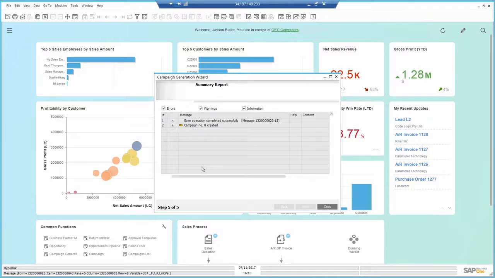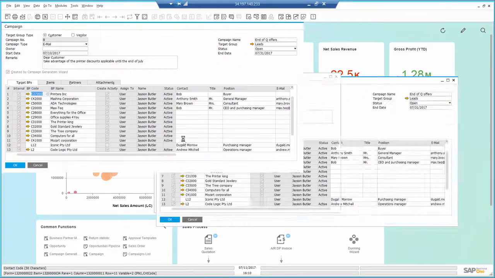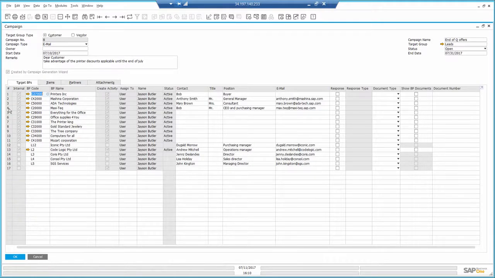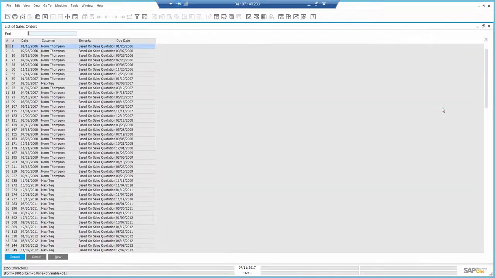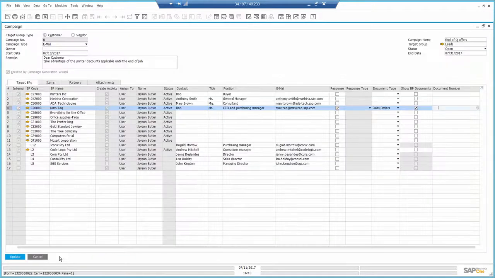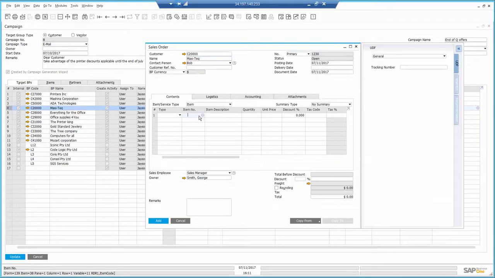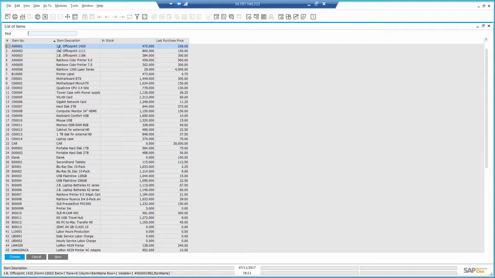I heard back from my customer Maxitech. I open the campaign and identify I received a response from the customer. This way, at a later stage, I can analyze the effectiveness of my campaigns. Maxitech would like to place an order for the printer, so I use the same window to create this order. I click to create a new order and select the printer he's interested in.